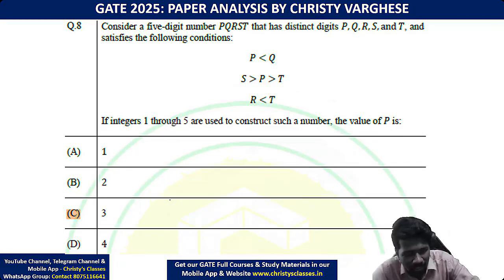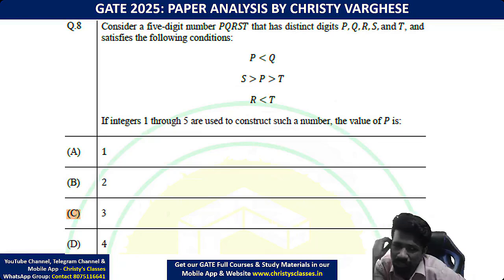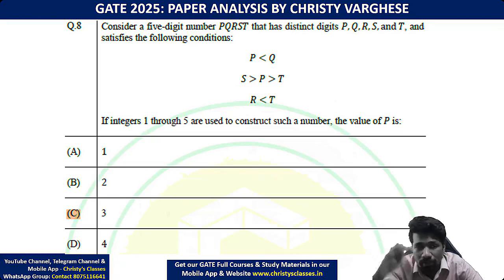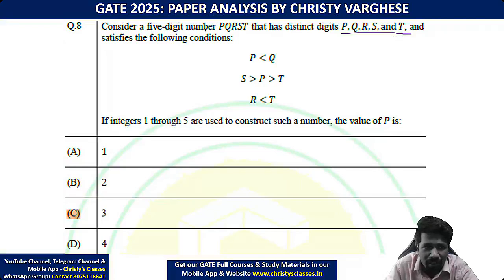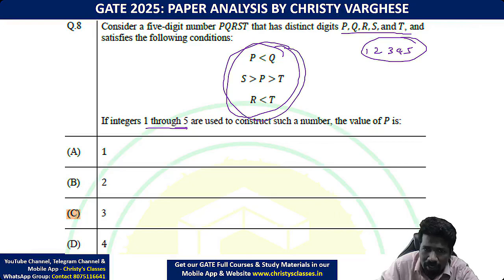So look at the next question. This question is very simple. In our course there is a chapter called sequential ordering, or ranking and ordering, where the theory will be discussed in detail. So I'll briefly explain. Consider a 5-digit number PQRST which has distinct digits and satisfies the following condition. Finally, if integers 1 through 5 are used to construct the number, meaning PQRST are 1 2 3 4 5 in whatever order, we don't know. This comparison is given to understand that order. The diagram, the visual method, is the best way in these kinds of questions.